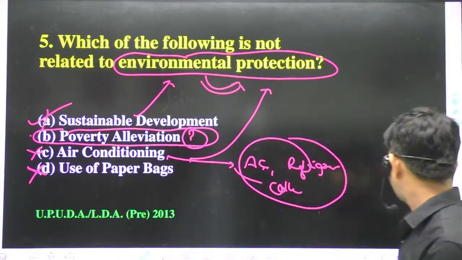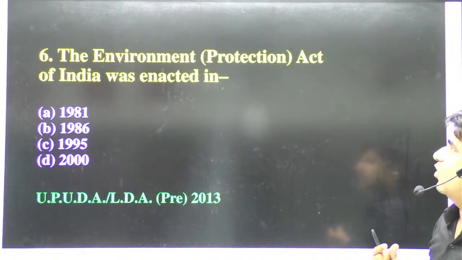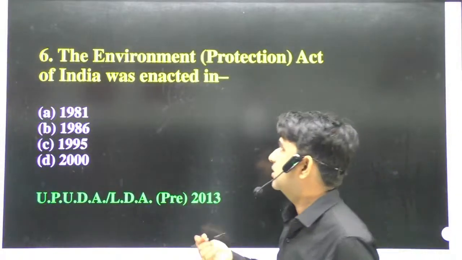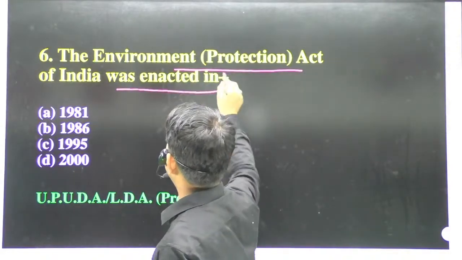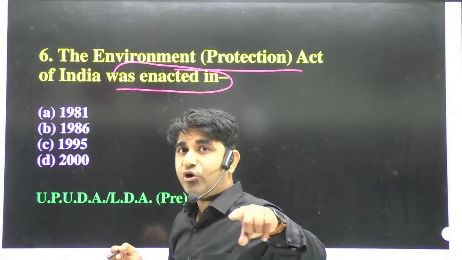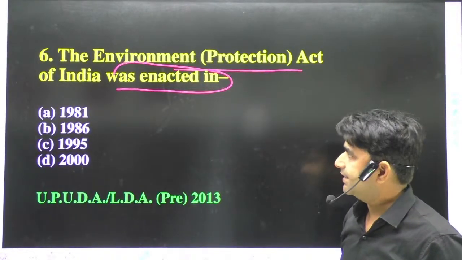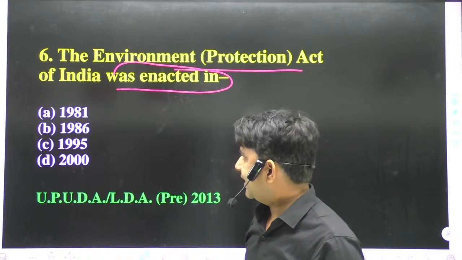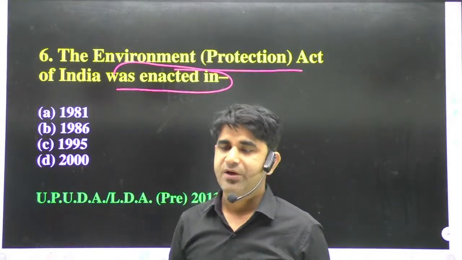So the next question is, the Environmental Protection Act of India was enacted in? It's a simple question. Options are A 1981, option B 1986, option C 1995, and option D 2000. It's a simple question. Now everyone can answer.